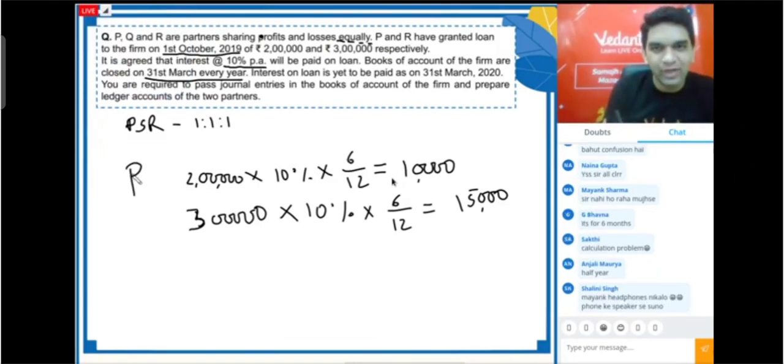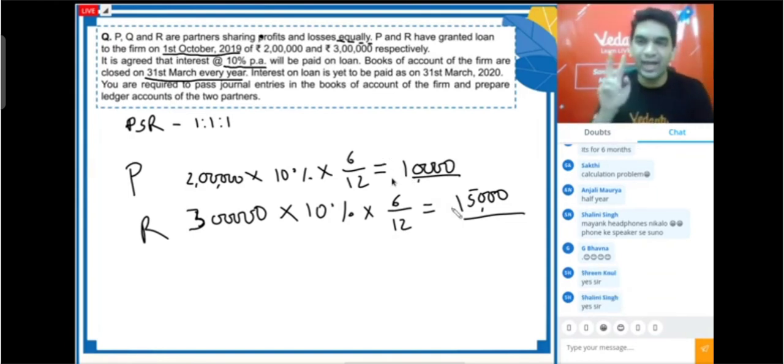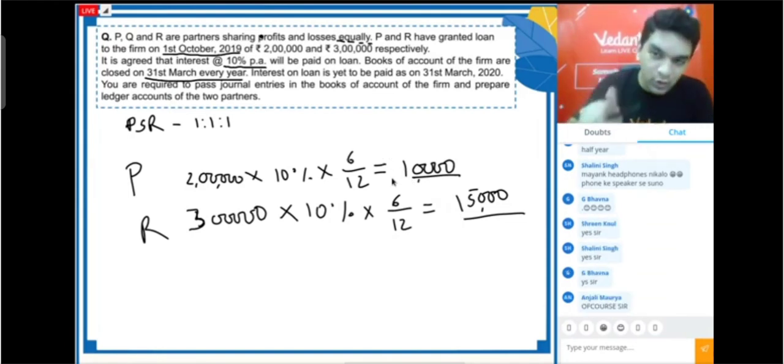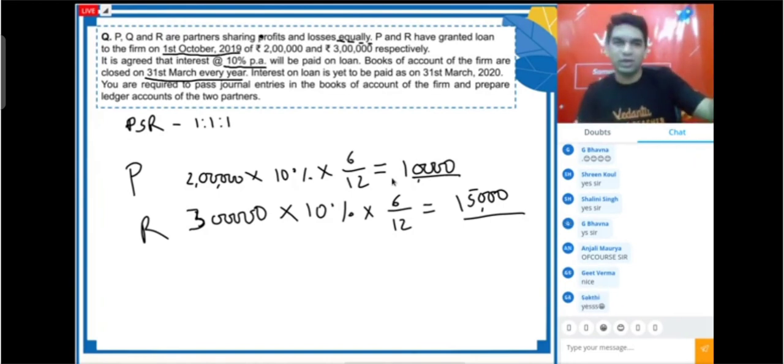For P it will be 10,000 and for R it will be 15,000. I hope others are knowing it. Okay. So this is what we have, interest amount. So first we'll write 2 lakh and 3 lakh ka entry, then we'll write interest due ka entry, and then we'll write transferring that interest amount to the profit and loss account. Correct? So 3 entries we have to write.